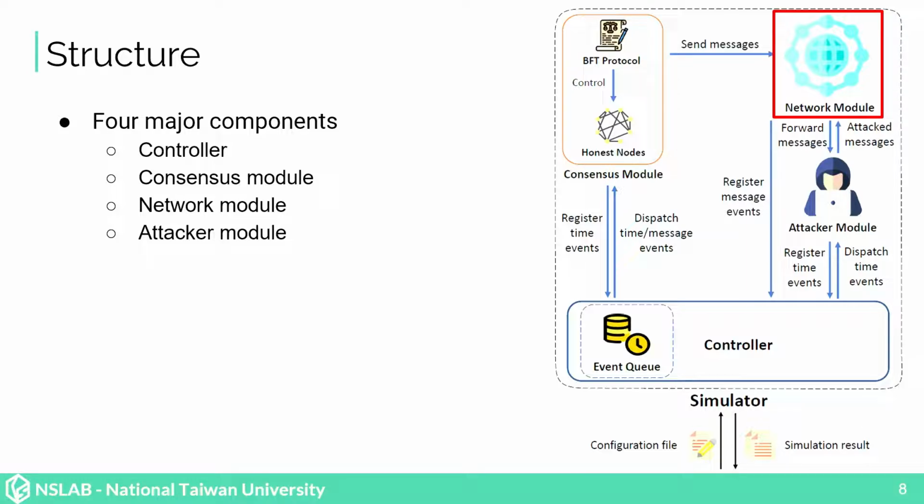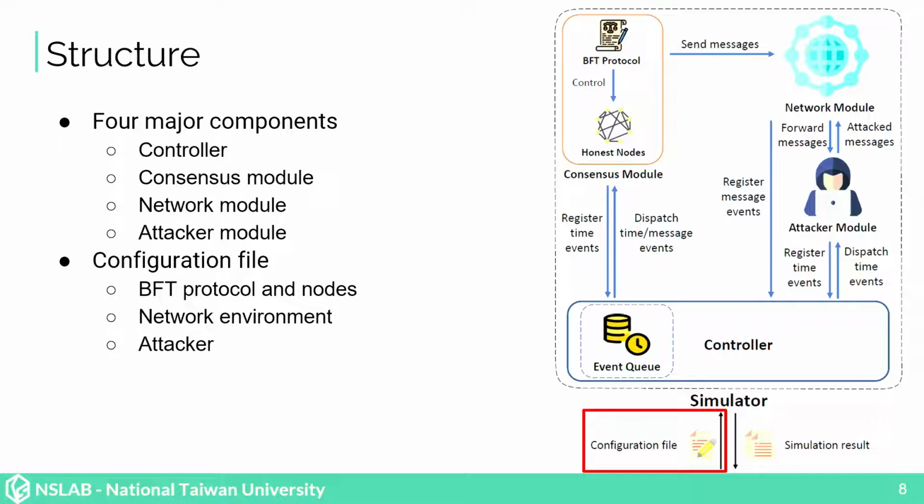The last component is the attacker module, which is a global attacker that can view or modify network messages. By modifying or inserting new messages, the attacker module can simulate the behavior of Byzantine nodes. By changing the network latencies or dropping some of the messages, the attacker can simulate a network attack.